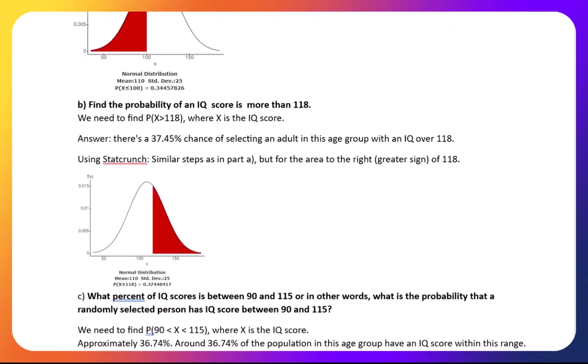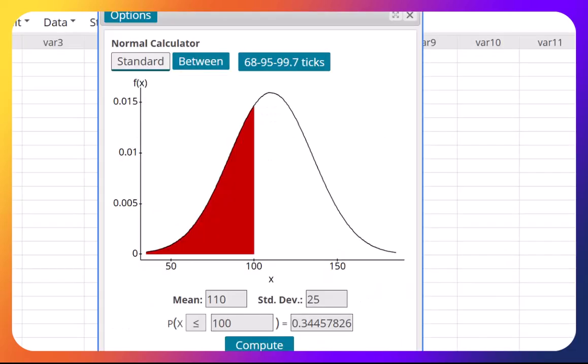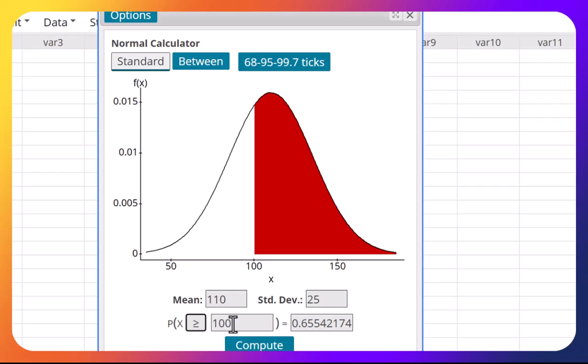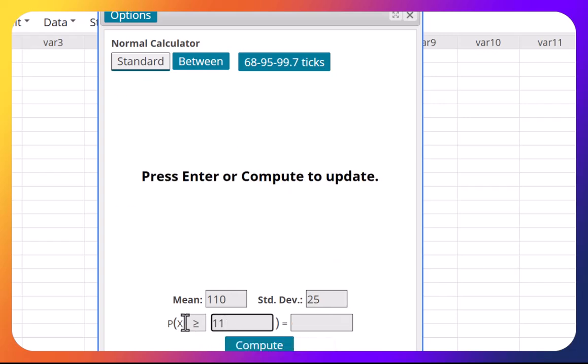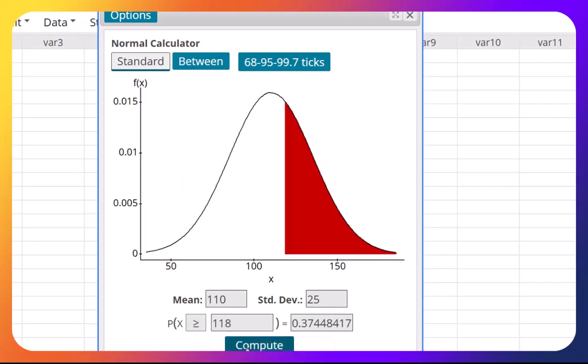Okay, next question. What's the probability that an IQ score is more than 118? Let's take you back to StatCrunch. Same mean and standard deviation, more than, very easy, watch. 118, compute, which is 0.3745. So that means 37.45% of individuals have an IQ score of more than 118.